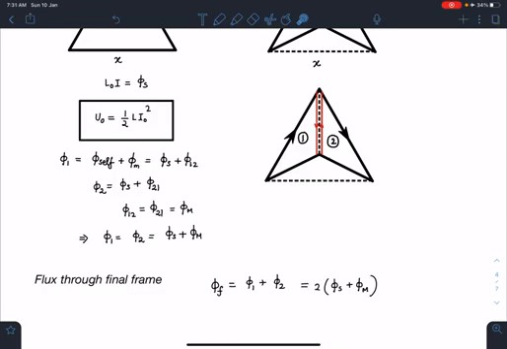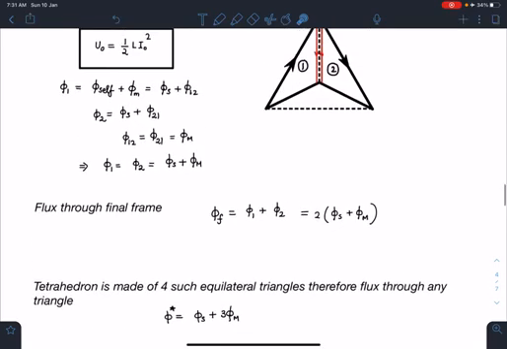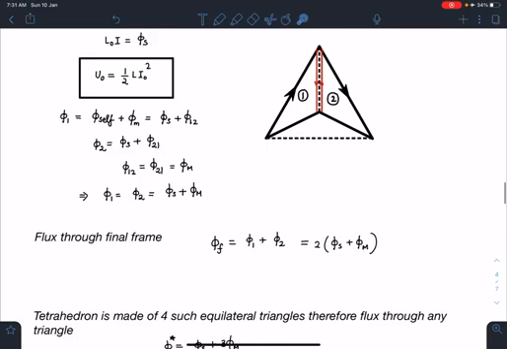Now this is the most crucial step of this problem. The tetrahedron is made of 4 such equilateral triangles. You can see that it is made of 4: 1, 2, this is 3, and this one is the fourth. So you can just apply the superposition principle here, like we do for current carrying dipoles. Through any triangle, its own flux will pass, and due to the 3 other surfaces there is going to be mutual flux.